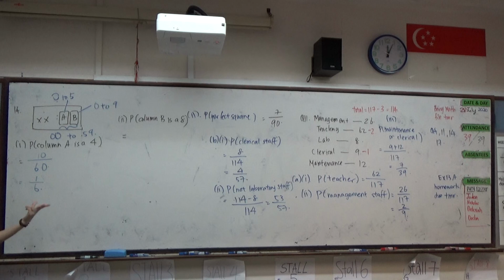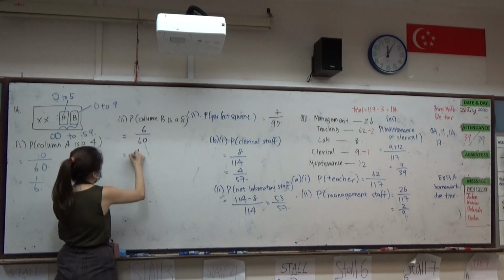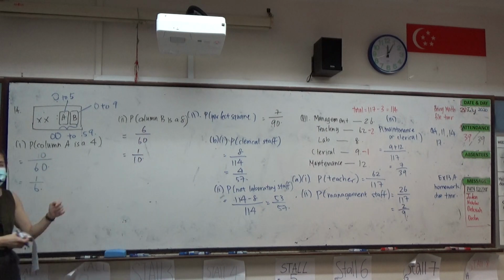We can have 8 minutes, what else? 18, 28, 38, all the way until 58. So we can have 08, 18, 28, 38, 48, 58. So there are 6 options out of a total 60 minutes. So that's why the answer is 1/10.